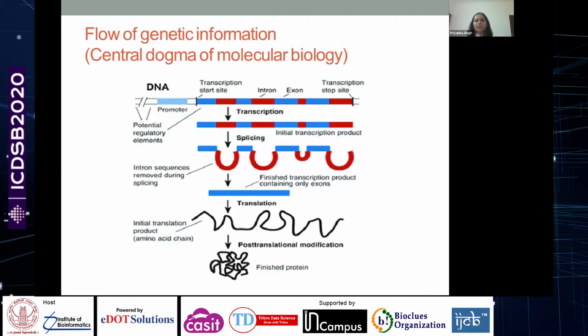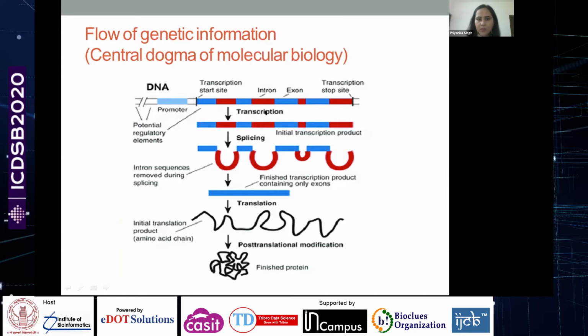Initially people thought that introns were junk DNA because they do not code for any protein. But now we know that introns also play a very important role in the regulation of genes. They are not there just like that. There is a purpose for having introns in our genetic material. There is always a start site. Some sequences are important for the transcription starting, and at the end of the gene, there will be a stop site. RNA polymerase will recognize the promoter, sit on this DNA, read the codes present in the DNA, and transcribe it in a process called transcription.